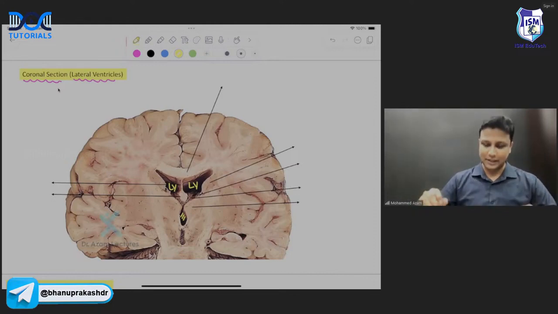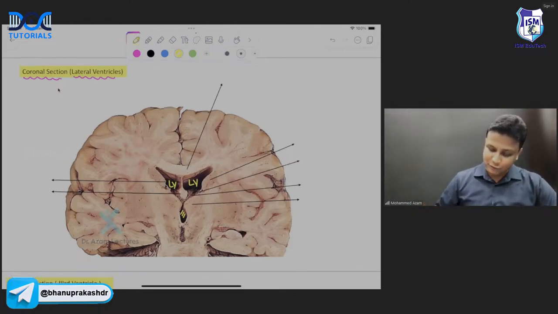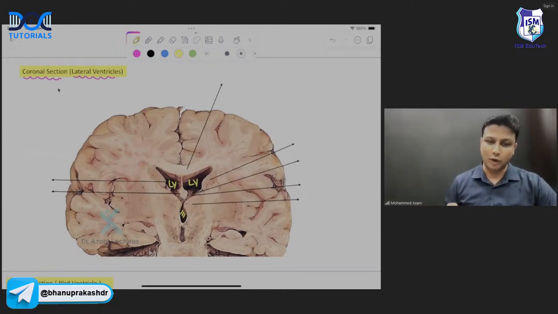Now, in this diagram, first of all, you're able to see the two lateral ventricles, and the lateral ventricles will open into the third ventricle via the foramen of Monro.